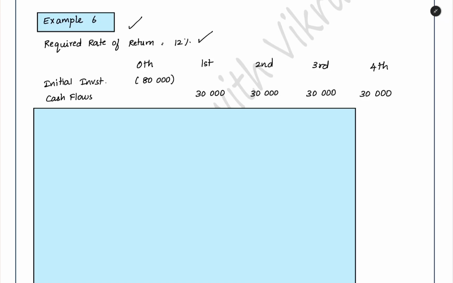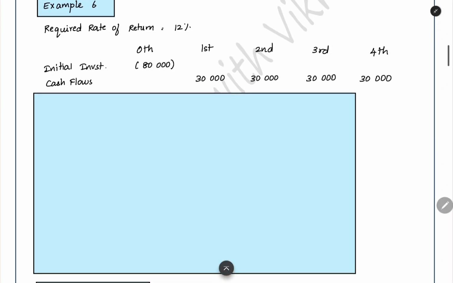Now these are the project details. In the project, 80,000 you should invest now. Every year you will get a cash flow of 30,000. Now whether the 12% return is achieved or not, how can you check? For that only, the NPV concept is helping us. Here we can calculate the NPV. This 30,000 cash flow which you are getting every year, you have to bring it to present value. At which percentage do you have to bring it? At the 12% required rate of return, you have to bring it to present value. After that, you have to net it with the initial investment. You have to adjust it with the initial investment. After that, the net amount which you are getting will be the net present value.